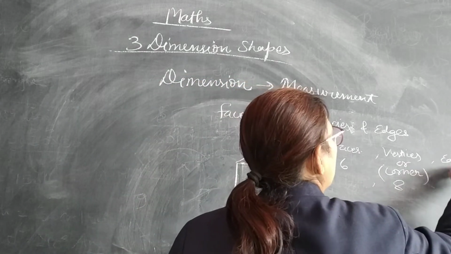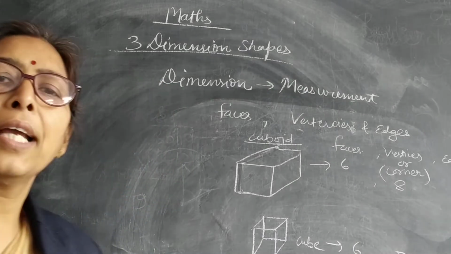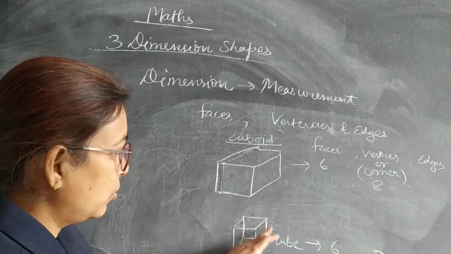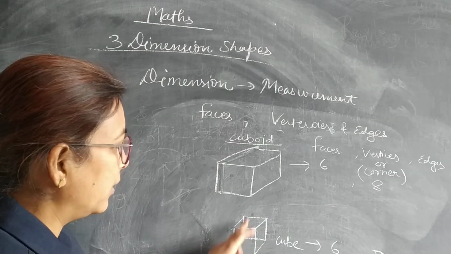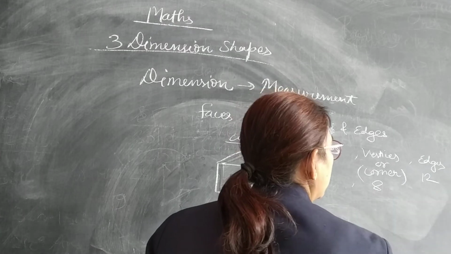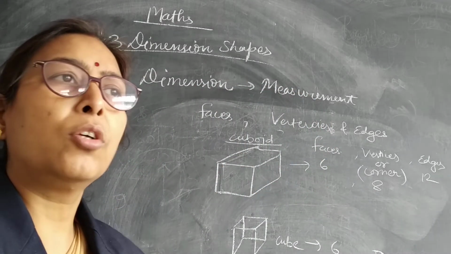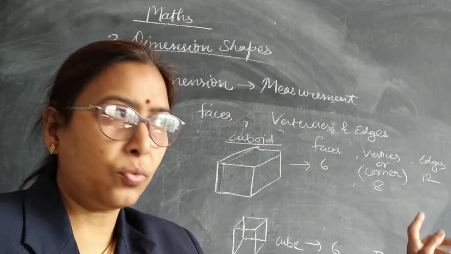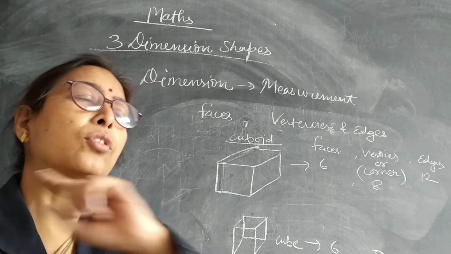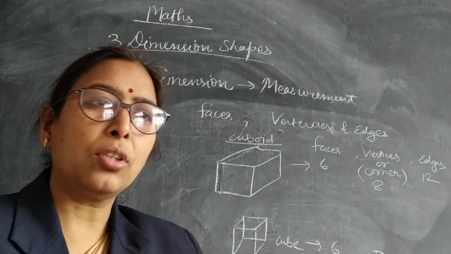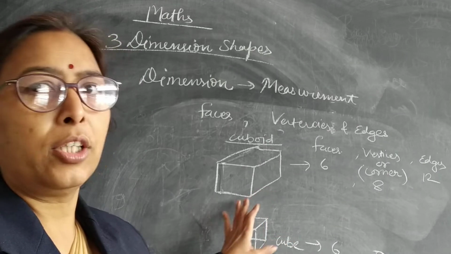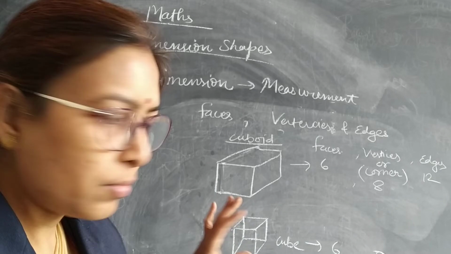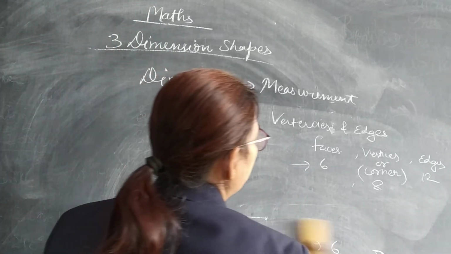Next is edges. Edges means the lines. How many lines does it have? The total line segments: 1, 2, 3, 4, 5, 6, 7, 8, and the height. These are the 12 edges. You can consider the edges in the room also. If 2 walls are joining together, one height is there, one line is there. So that is the first line. Similarly, second line, third line, fourth line, and we are taking the 4 lines of the roof and the bottom. So we are getting a total of 12 edges in cube and cuboid both. I hope you all understood about the faces, edges and vertices.